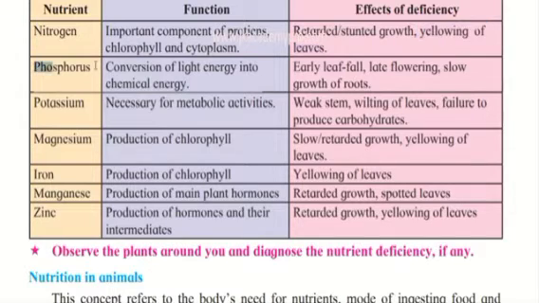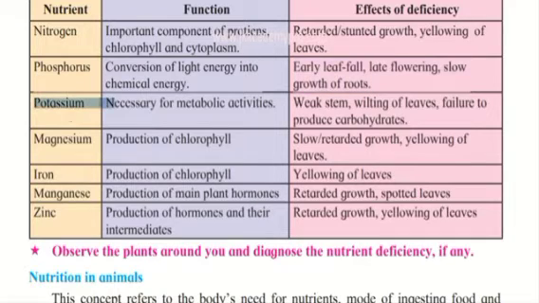Now what is phosphorus? It helps in the conversion of light energy into chemical energy. We know that plants take in sunlight, and in the presence of sunlight they are able to convert this light energy into chemical energy. What helps it? Phosphorus. So if there is deficiency of phosphorus, what happens to the plants? Early leaf fall, so the leaves will fall off. Late flowering will happen, flowers will not come at the right time, and there will be slow growth of roots.